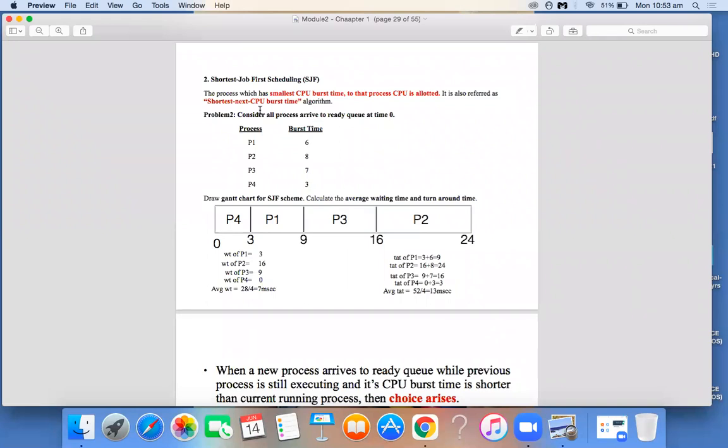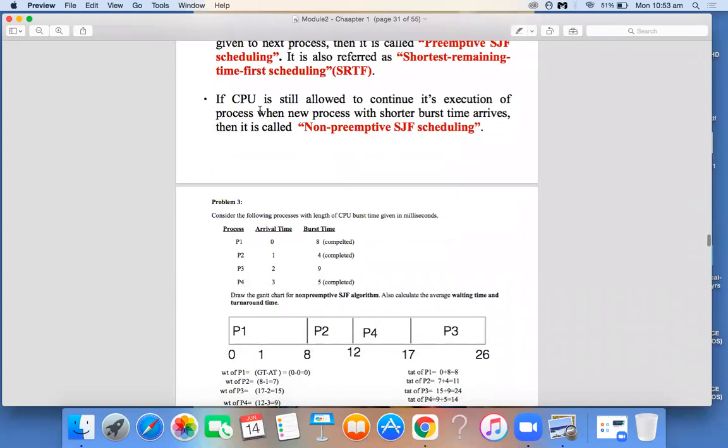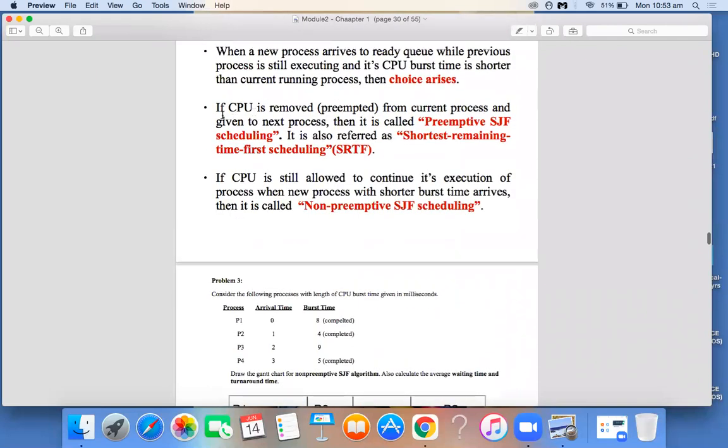In this algorithm you can have different flavors. One is preemptive shortest job first, and the other is non-preemptive shortest job first. We have solved those problems also. You can see the CPU is removed from the current process and given to the next process only when the newly arrived process's burst time is smaller than the current running process. That we call preemptive SJF. It is also called by another name, shortest remaining time first.